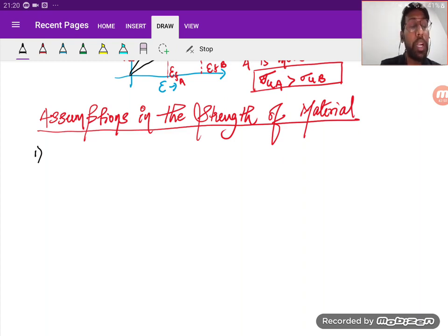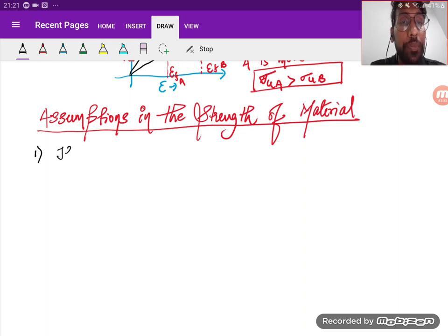I'm not talking about the strength of material alone, but for all the subjects. They used to ask like this: A, B, C, D are correct, A, B are correct, A, B, C, D are correct. So to answer such type of question, you should know all the assumptions, and these assumptions are important so that you should be able to solve all the questions of the strength of material. So the first assumption that you are going to take is, for any solid body given to you, you need to consider the body as deformable, right?